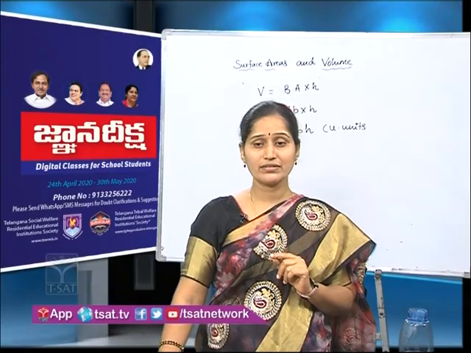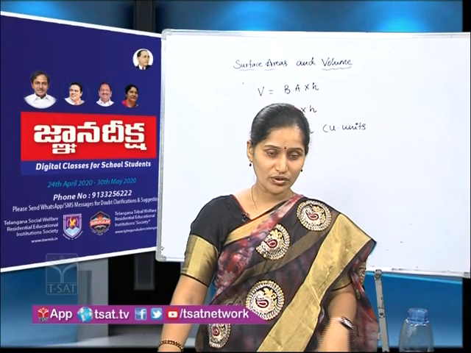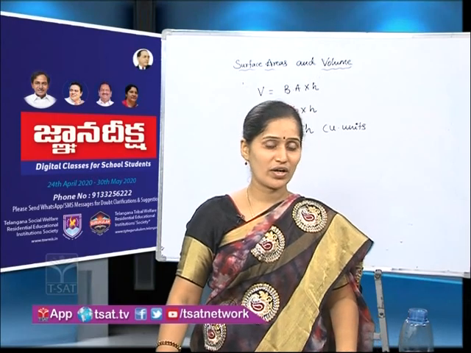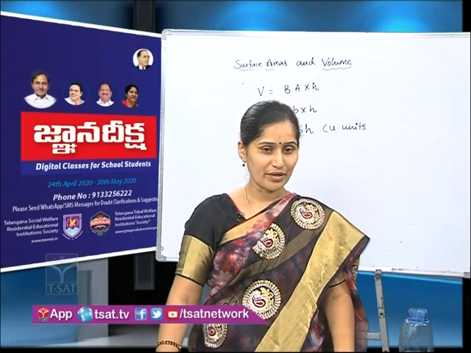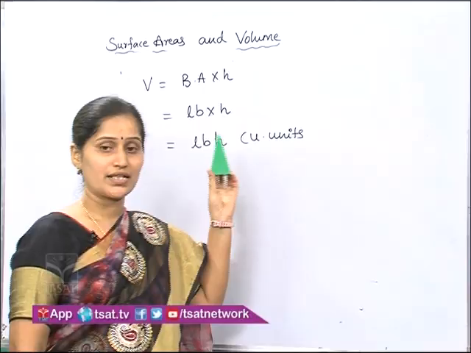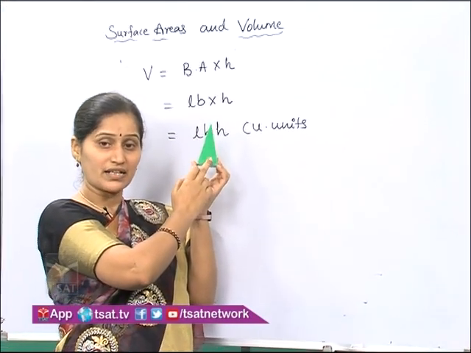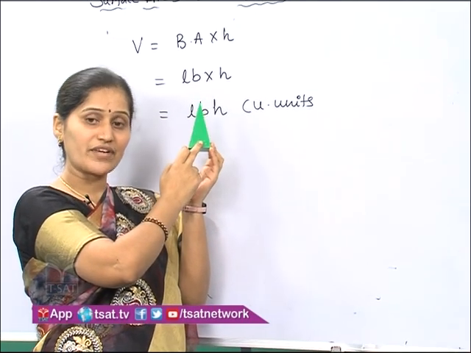Then the second one: prepare a solid and find its LSA, TSA and volume. You can prepare any one of the solids, either prism or pyramid. If you prepare a pyramid like this, see here, pyramid is in which shape? Lateral faces are in triangle shape.